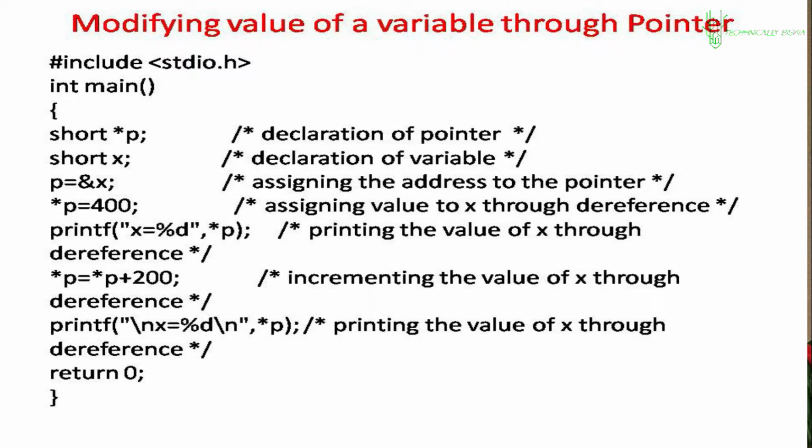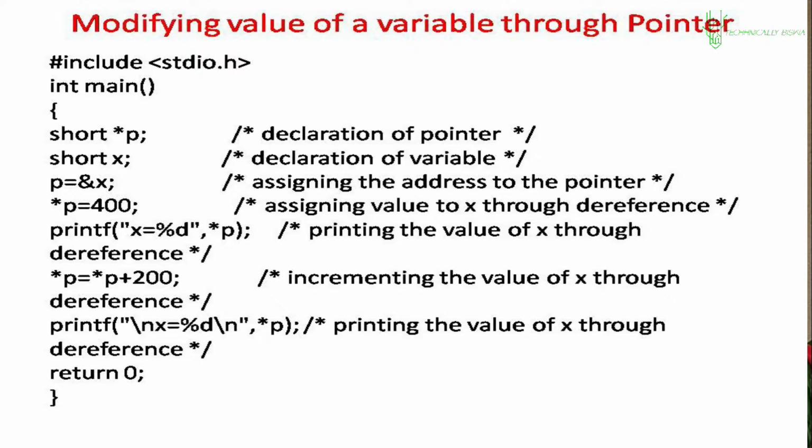And look at the very next line, star p equal to star p plus 200. What does it do? Value at p will be changed by plus 200. That means the value becomes 600. Got this? Clear? Now print the value. What will it print? The value will be printed as 600.